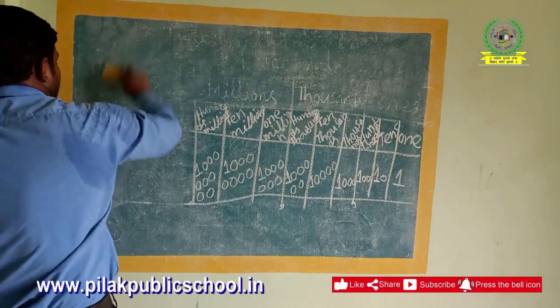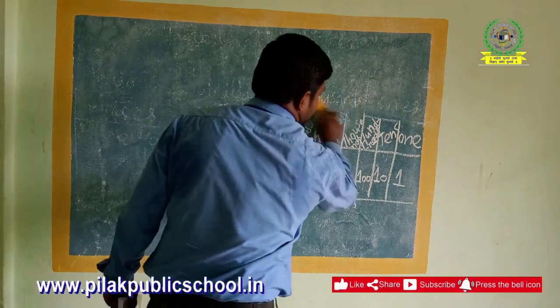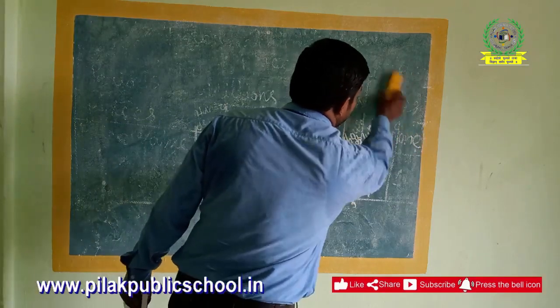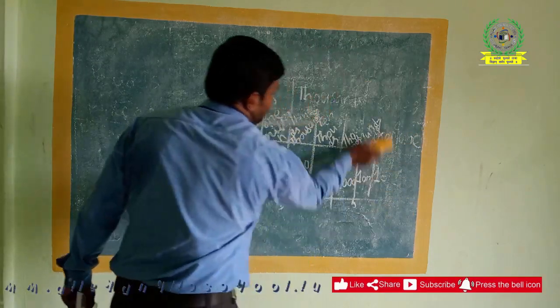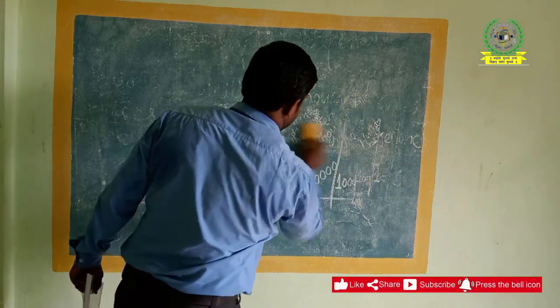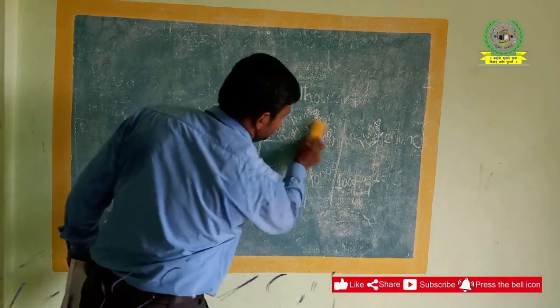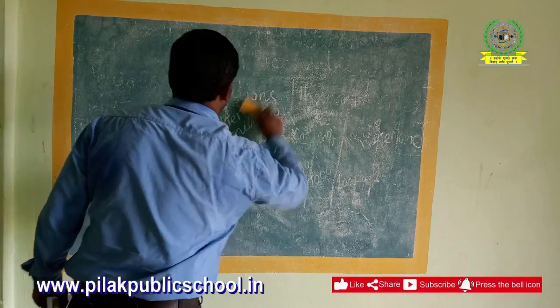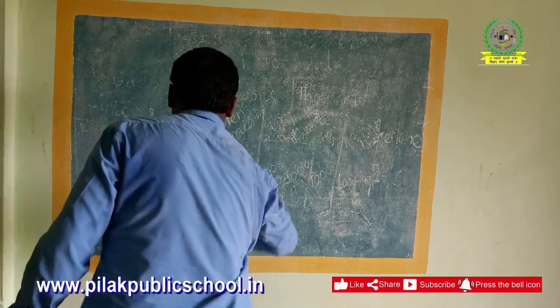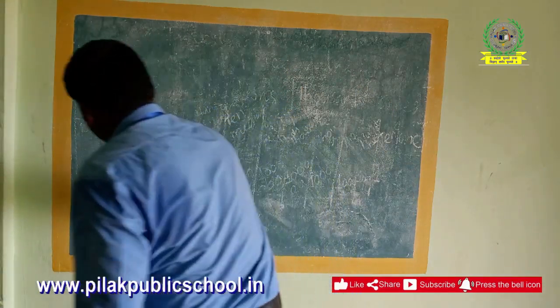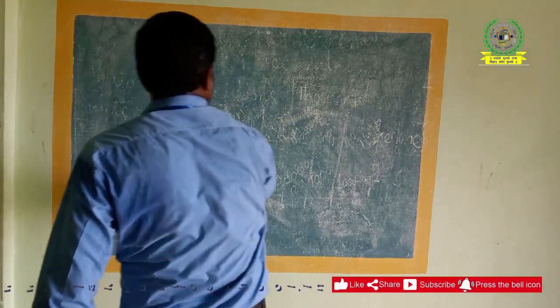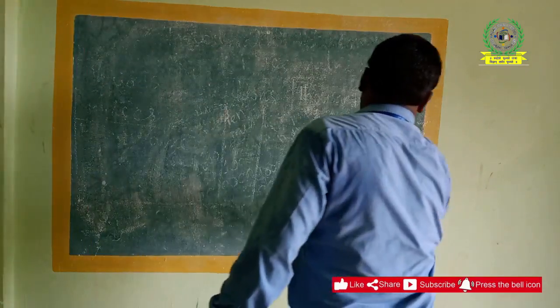I am going to write a number and show how we should name it internationally. Later on you will get this in your exercise also, and you will do better with these ideas.